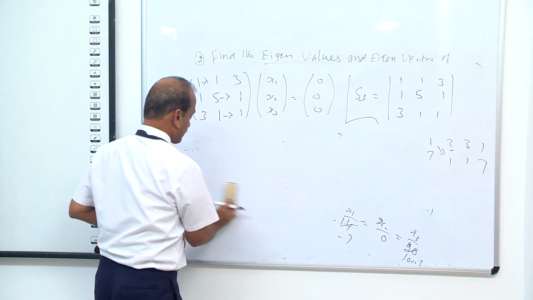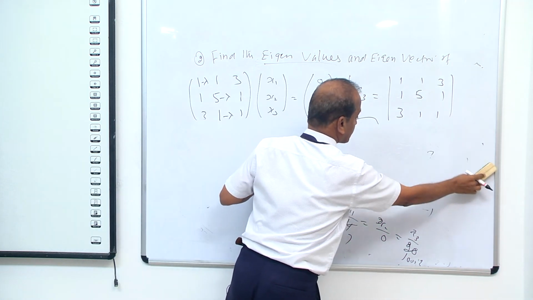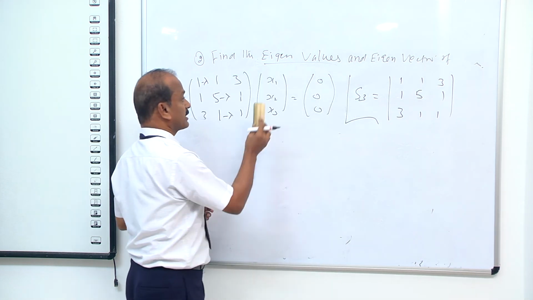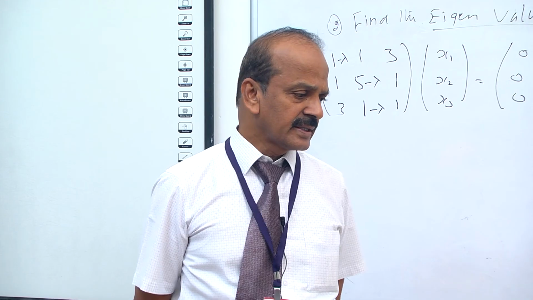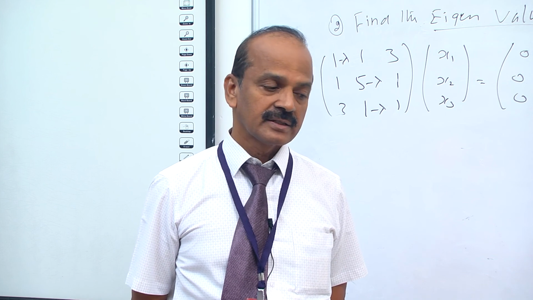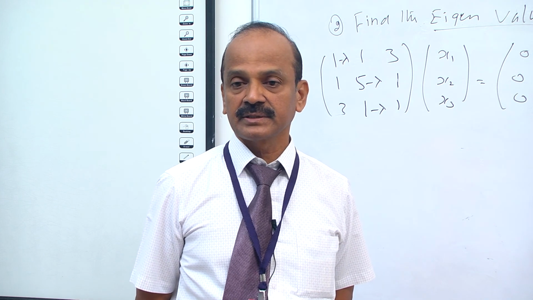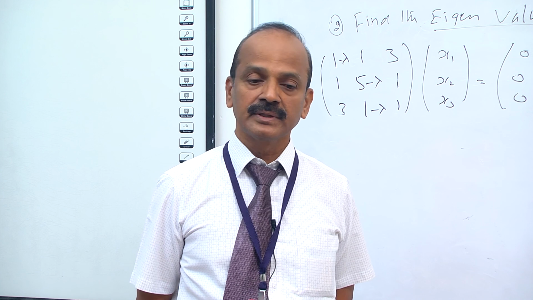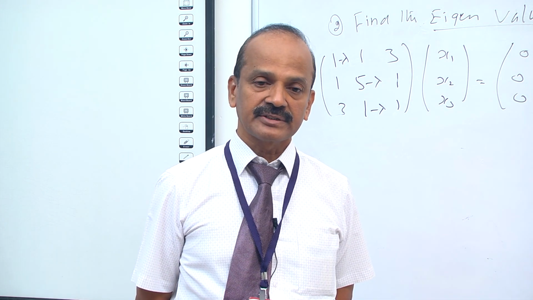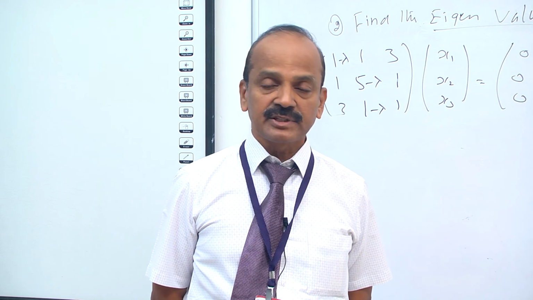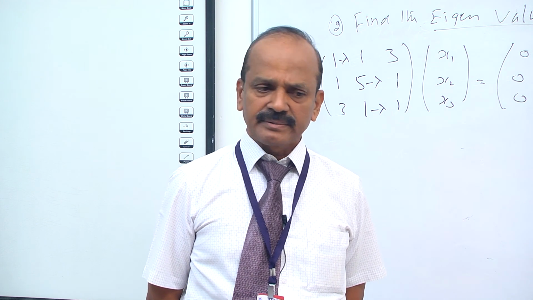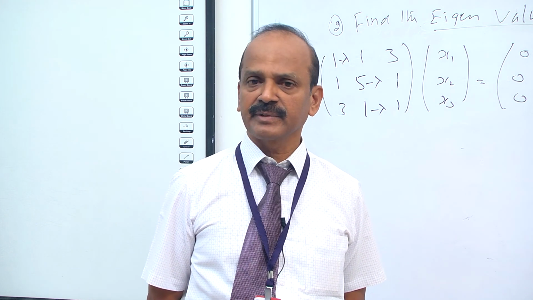This is an important problem for engineering mathematics, BSc and BTech. Find the eigenvalues and eigenvectors of the given matrix. Here we learn about matrices and their properties: row, column, diagonal, scalar, orthogonal and singular matrices. After that, we find the inverse of the matrix, A inverse equal to adjoint of A by determinant of A. After that, we see the Cayley-Hamilton theorem.